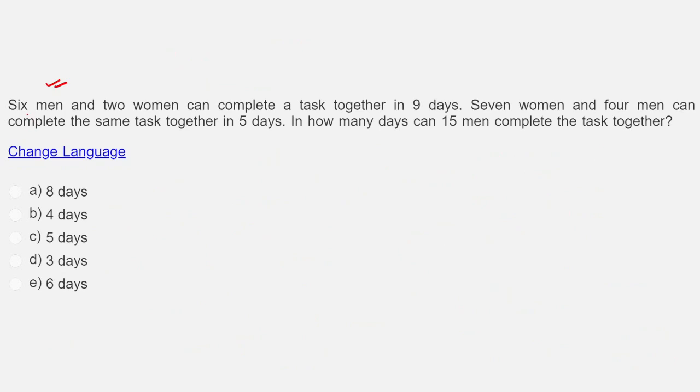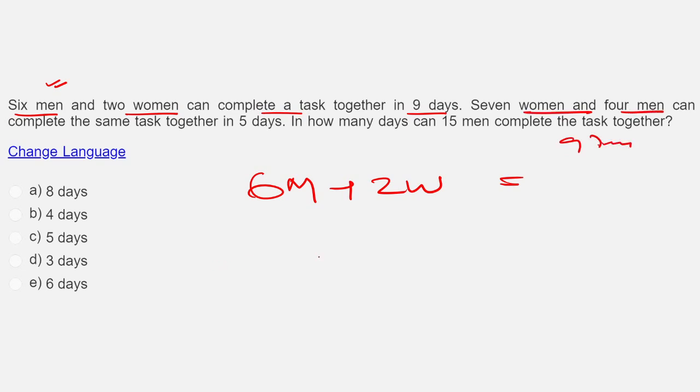Let us look at this question. 6 men and 2 women can complete a task together in 9 days. So what is given to me? 6 men and 2 women in 9 days. All right. 7 women and 4 men are doing the same task in 5 days.